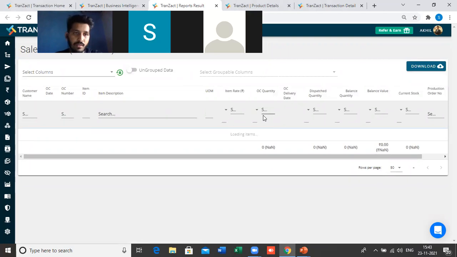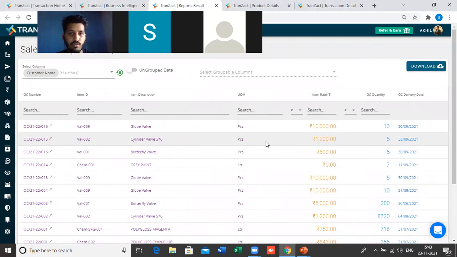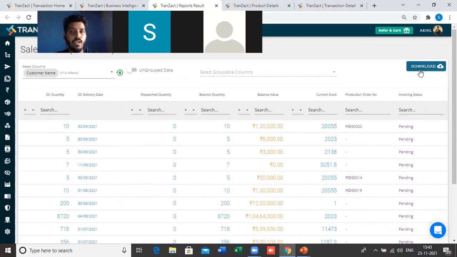Okay, what is the stock, and you can see all this single detail. You will get a lot of data here to play out, to work around. You can also download this and send this report to your production and the sales person, to show why we are delayed on this part. So this will help you see each and everything.